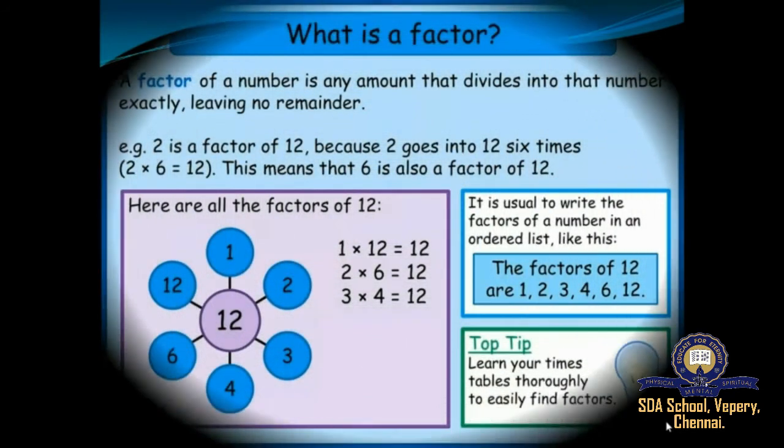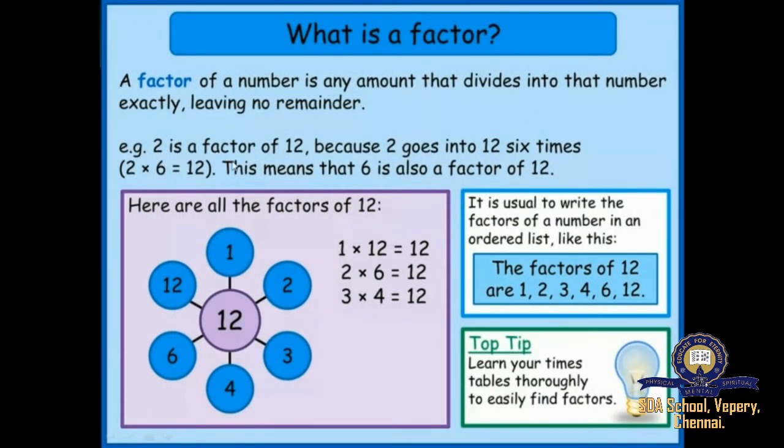For example, take 12. 2 is a factor of 12 because 2 goes into 12 6 times, that is 2 multiplied by 6 is equal to 12. This means that 6 is also a factor of 12. So 1 into 12 is 12, 2 into 6 is 12, 3 fours are 12, likewise 4 threes are 12, 6 twos are 12, 12 ones are 12. So the factors of 12 are 1, 2, 3, 4, 6 and 12.